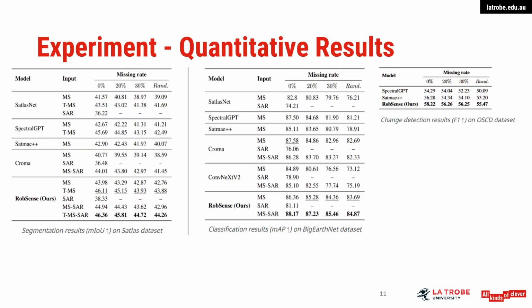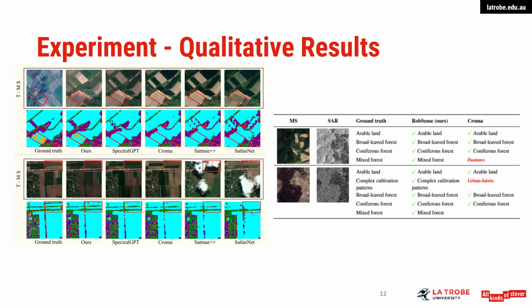Right, now let's take a look at the quantitative results. As shown in the tables, our model consistently outperforms the baselines, and what's especially notable is this. The performance gap widens as the amount of missing data increases. This clearly demonstrates the strength of our latent reconstruction module, which is specifically designed to recover rich representations even when input data is sparse or degraded. In other words, RobSense becomes even more effective under challenging conditions, highlighting its robustness and real-world applicability. These are the qualitative results. They illustrate that RobSense effectively captures seasonal changes in dynamic areas, such as shrublands and crop fields.